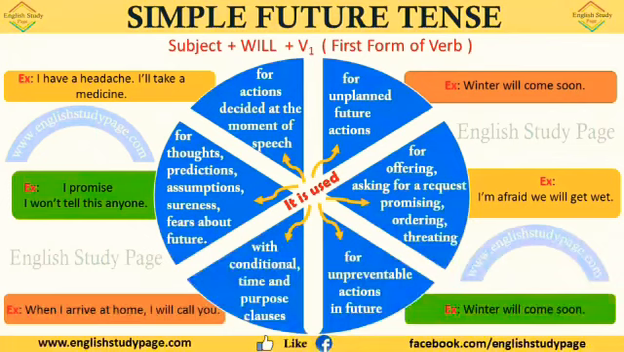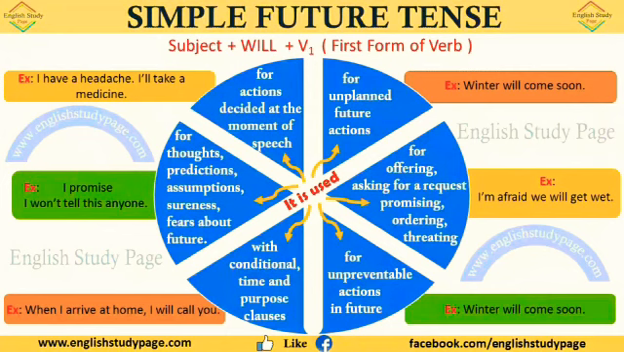Students, good morning. In this class we will see about future tense. In previous classes we have already seen present tense and past tense. This time we will see future tense. Future tense has four forms: simple future tense, future continuous tense, future perfect tense, and future perfect continuous tense. So totally it has four forms.